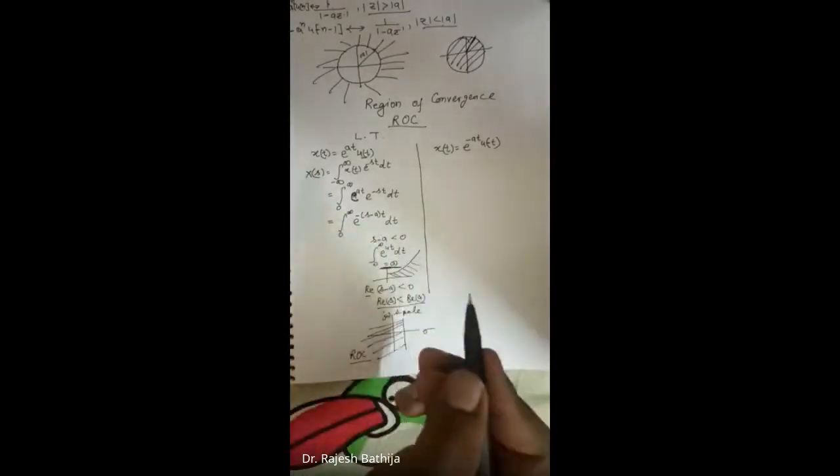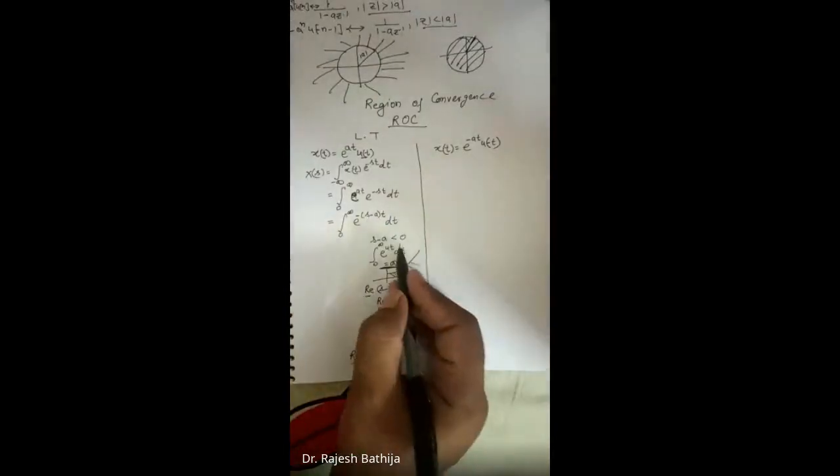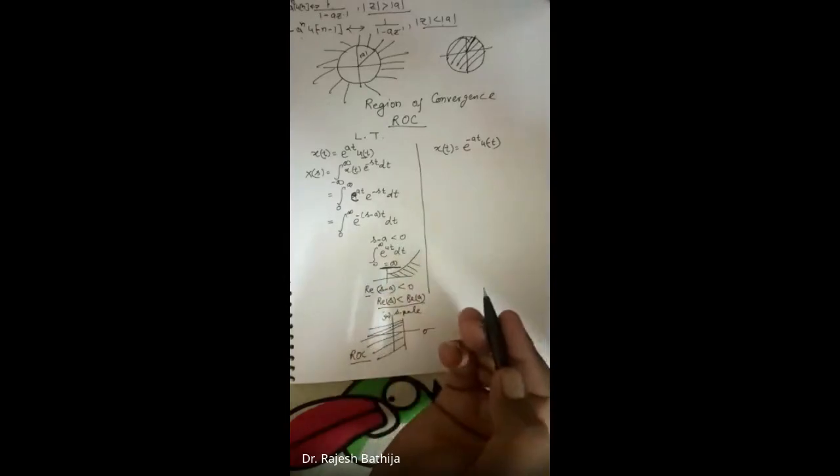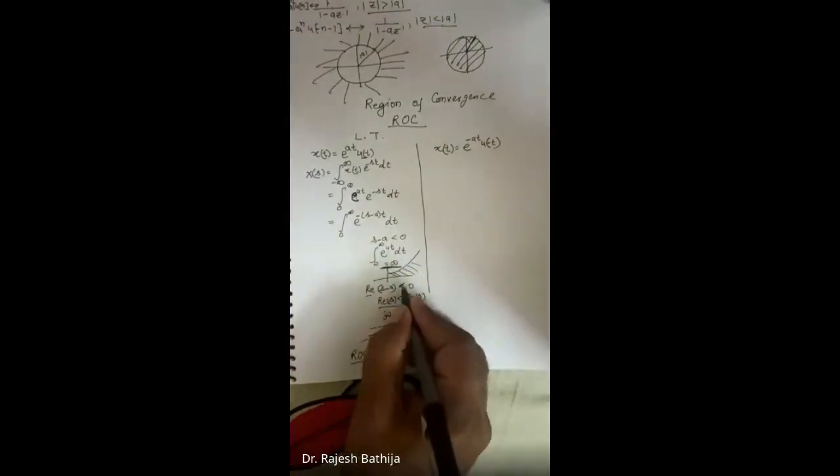Now, in this case, should s minus a be less than 0 or greater than 0 for convergence? It should be greater than 0.